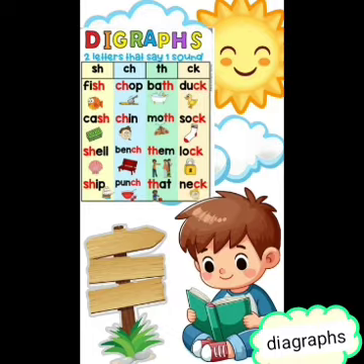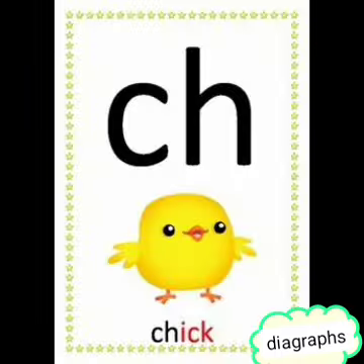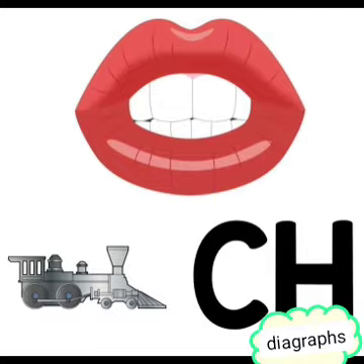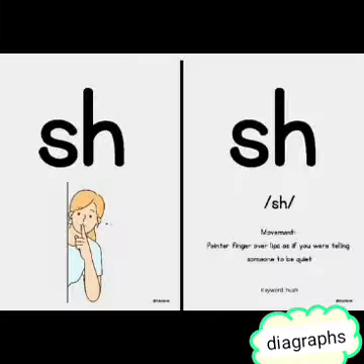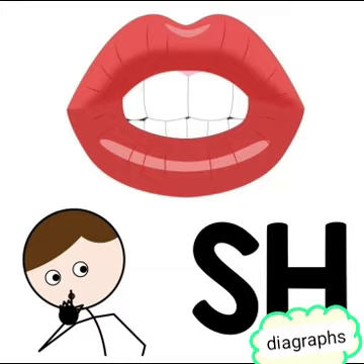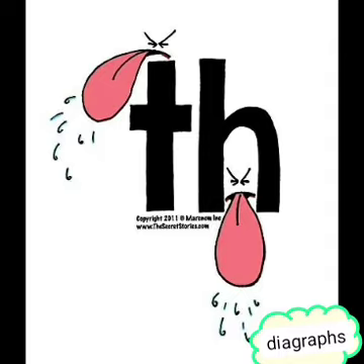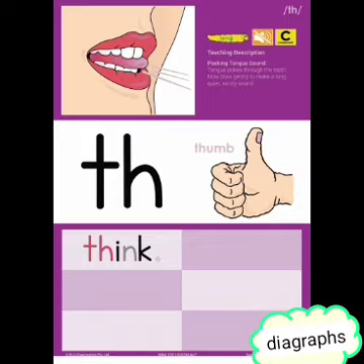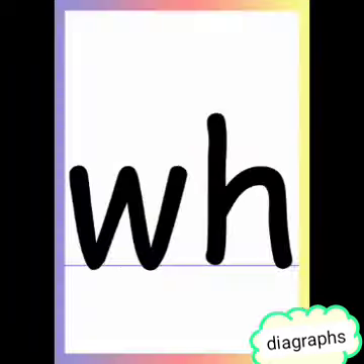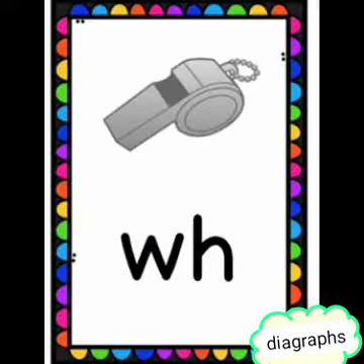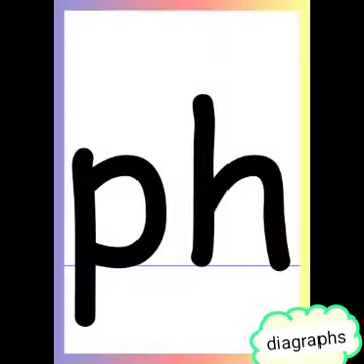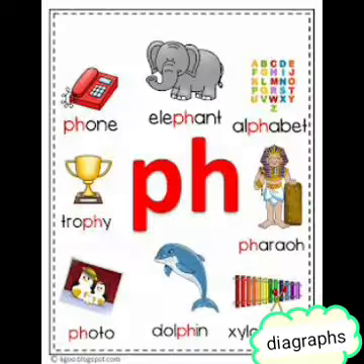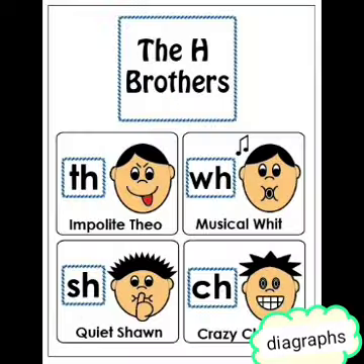For example, when C and H come together, they make the sound ch. When S and H come together, they make the sound sh. When T and H come together, they make the sound th. When W and H come together, they make the sound wa, wa. When P and H come together, they make the sound f, f. We can also call them H brothers.